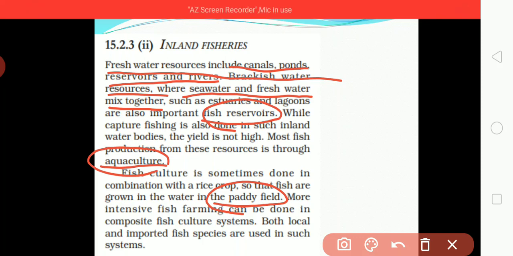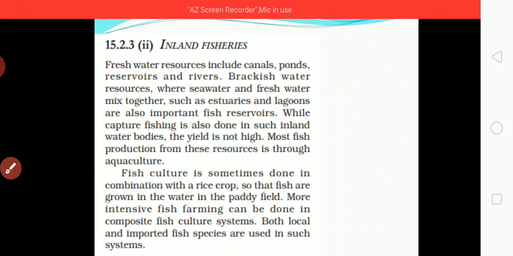More intensive fish farming can be done in a composite fish culture system. Both local and imported fish species are used in such a system. So imported fish as well as local fish species are used, two types of fishes.